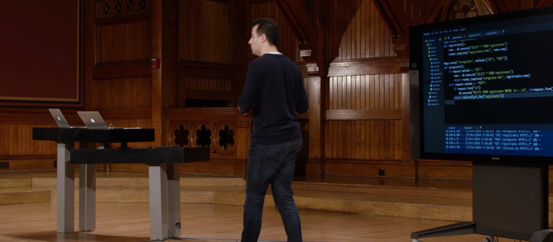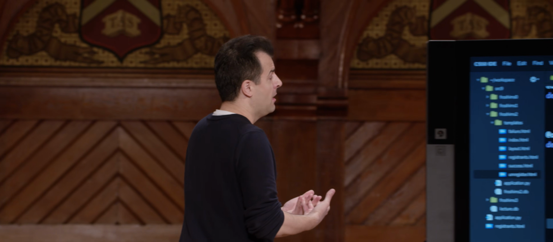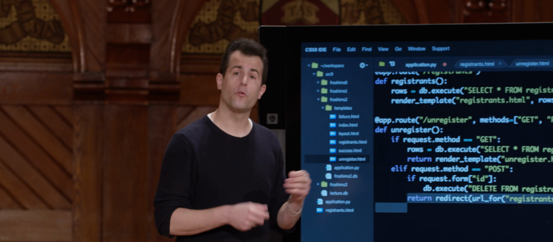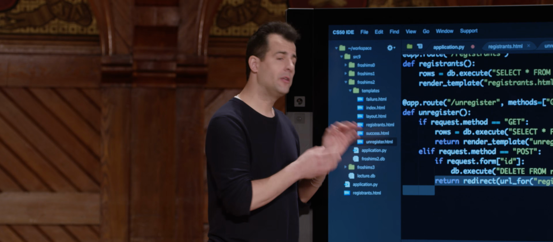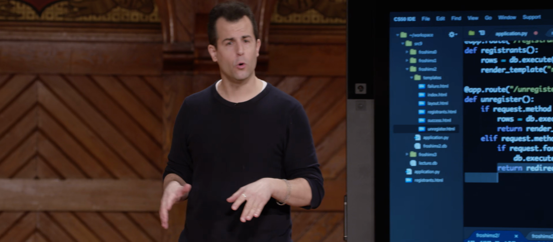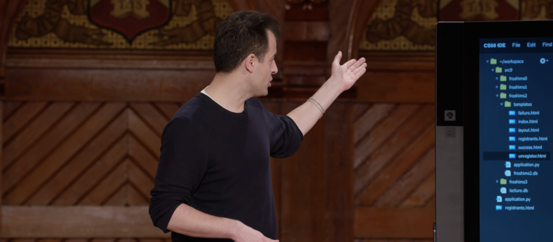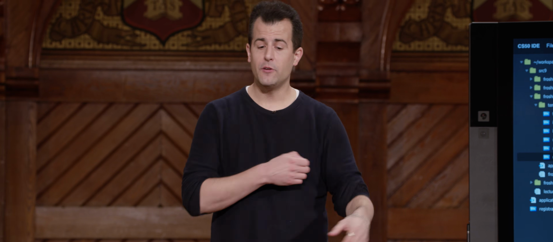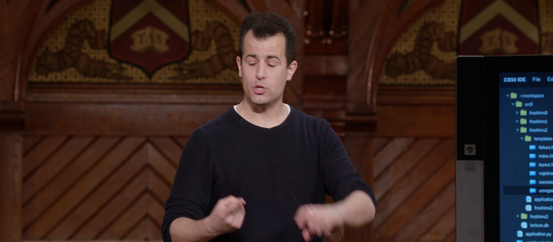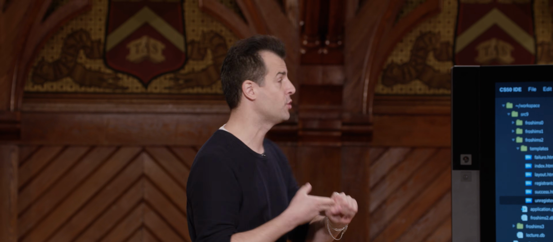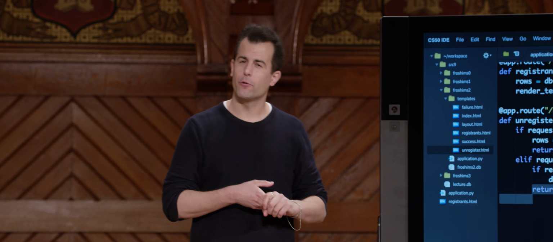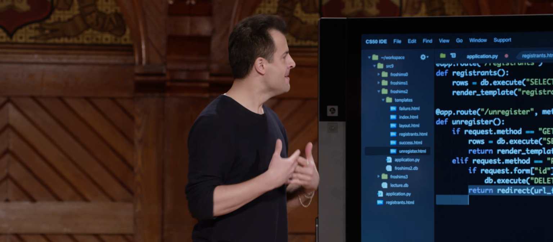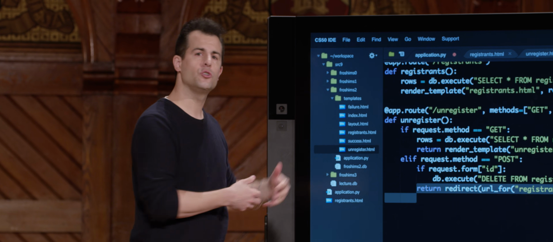Python, of course, is a higher level language. It's an alternative to C. And it seems to come with a whole bunch of useful functionality that, thanks to frameworks or micro frameworks like Flask, make it relatively easy to get real work done with relatively few lines of code. There's a learning curve, to be sure. But this is kind of impressive that with just a dozen or two lines of code, I've implemented the beginnings of a web-based application via which students can register for sports, unregister for sports, see who's registered for sports. I might just need to add some logins and a few other features and definitely some prettier aesthetics. But that's a lot of functionality packed into just a few lines.